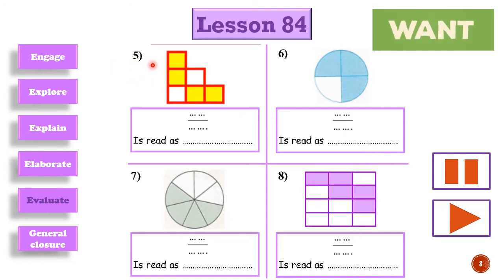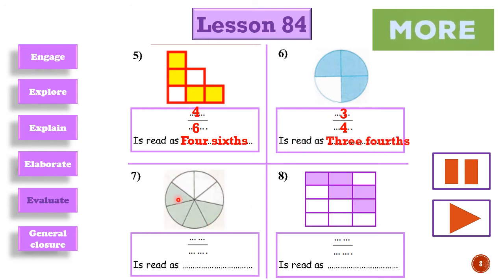Number 5, we have all parts: 1, 2, 3, 4, 5, 6. 6 parts will be in the denominator. And how many colored parts? It will be 4 in our numerator. This fraction is called 4 sixths. And this one, whole parts will be 4 in the denominator and 3 shaded parts in the numerator. This fraction is called 3 fourths.